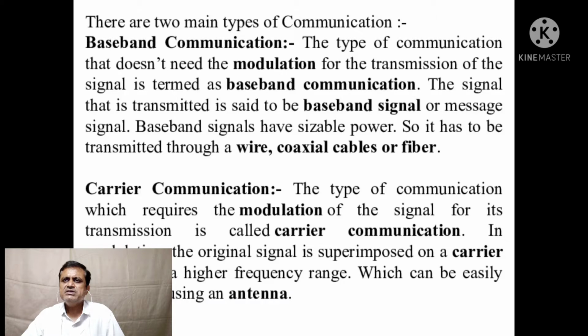In carrier communication, the type of communication requires modulation of the signal for its transmission. In modulation, the original signal is superimposed on a carrier signal with a higher frequency range, which can be easily transmitted using an antenna.